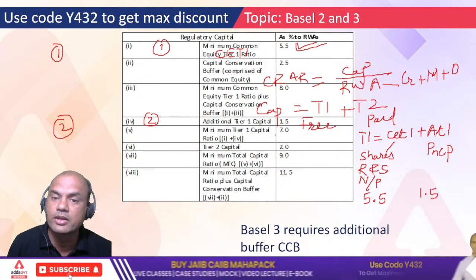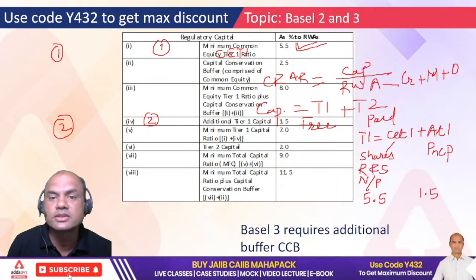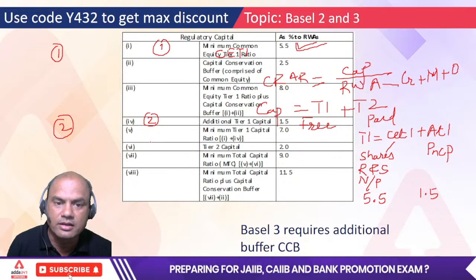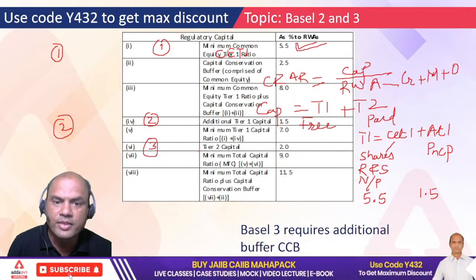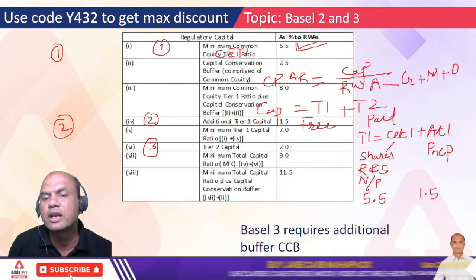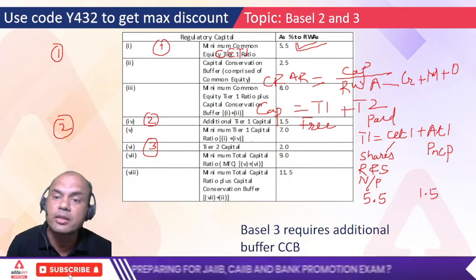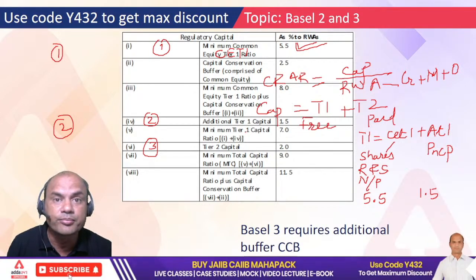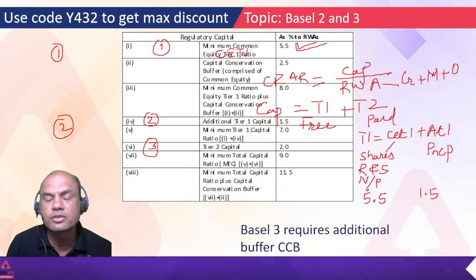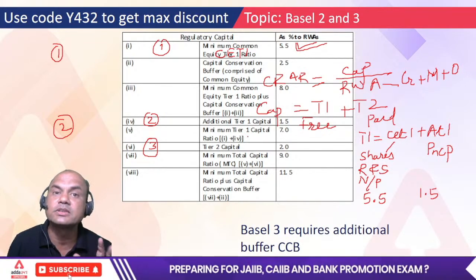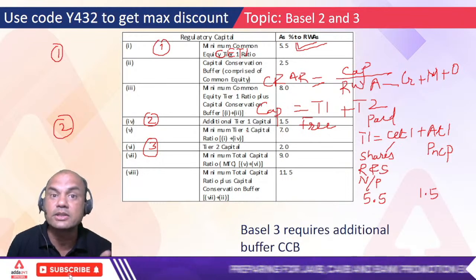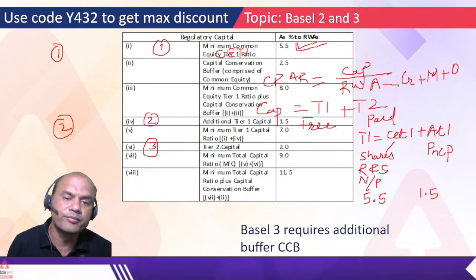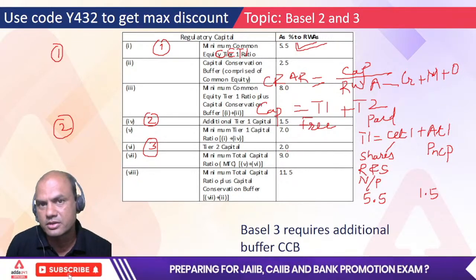So T1 minimum requirement is 7. What is T2 now? See this T2 is over here, this is third. This T2 is 2%. What will be there in T2? T2 is paid capital, meaning I'll have to pay interest if I want that capital. I'll take a loan from you and pay interest, so that is paid capital. So T2 is always compulsory payment, so that's not a good sign. T1 is always a good sign, isn't it? So coming back, T2 capital 2%. Got this point? Minimum 2.